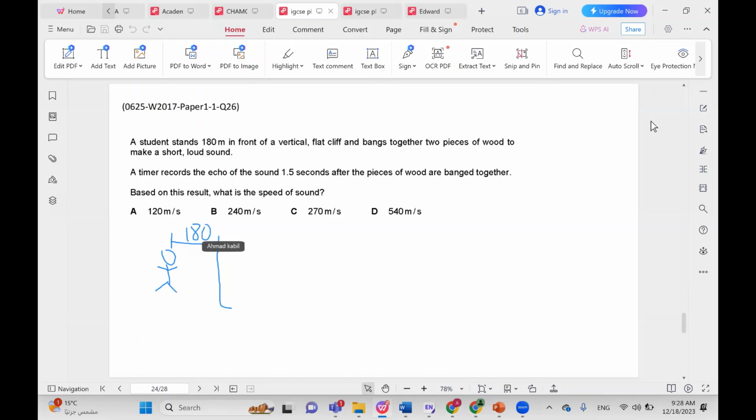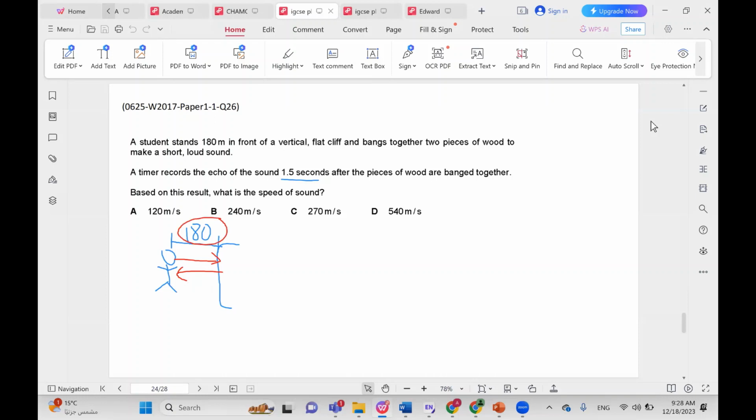And the time in this case is 1.5 seconds. So the time includes the time for sound to go to the wall and back. So in this case, we want to multiply the distance by 2.